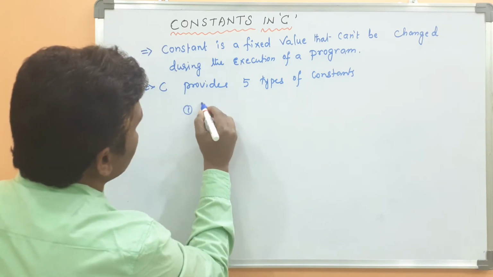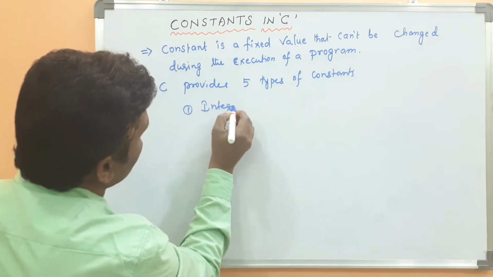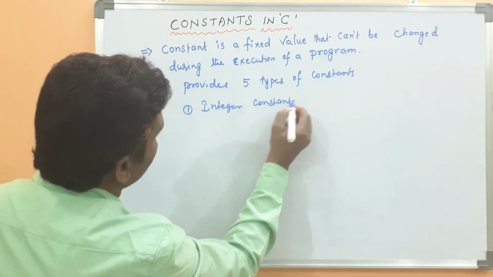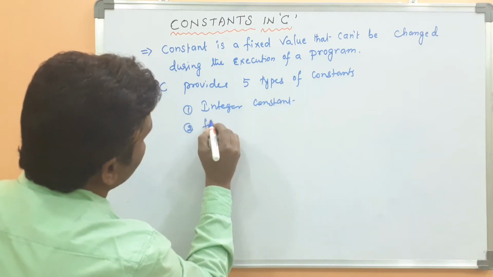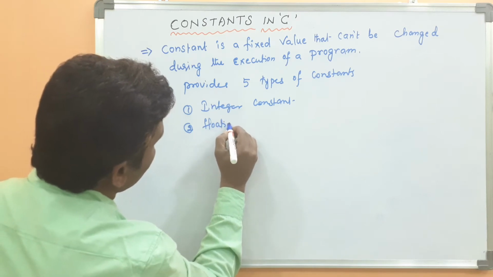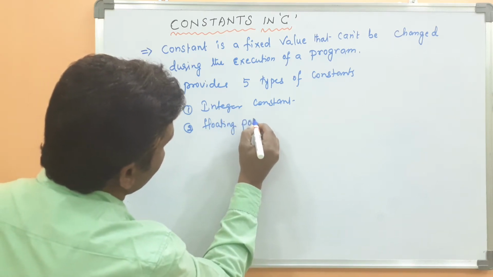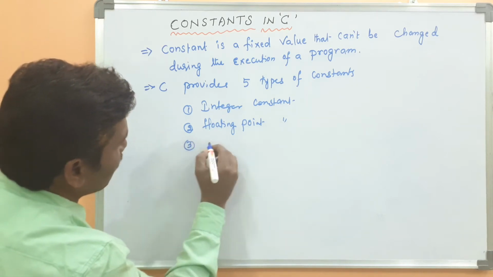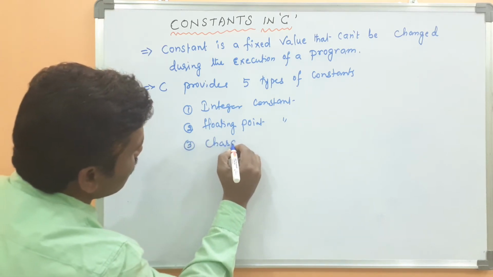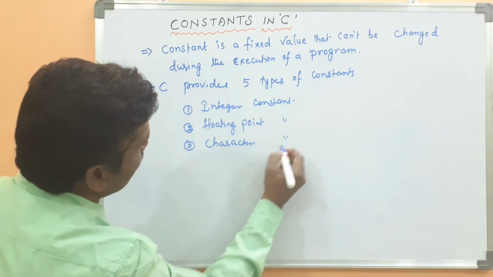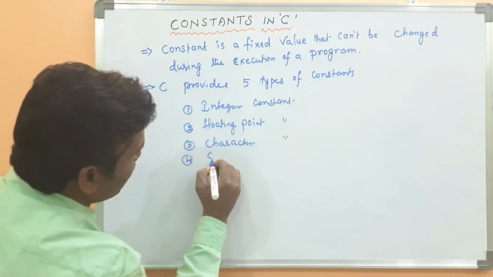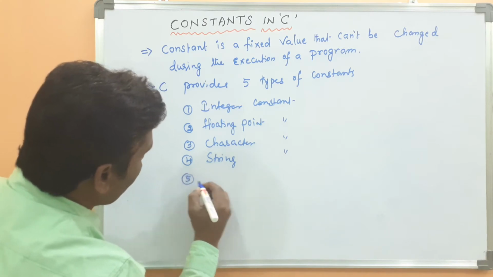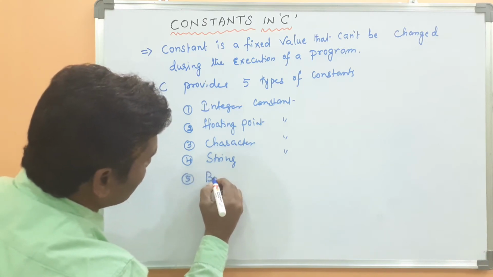One is integer constant, floating point constant, then character constant, then string constant, then boolean constant.